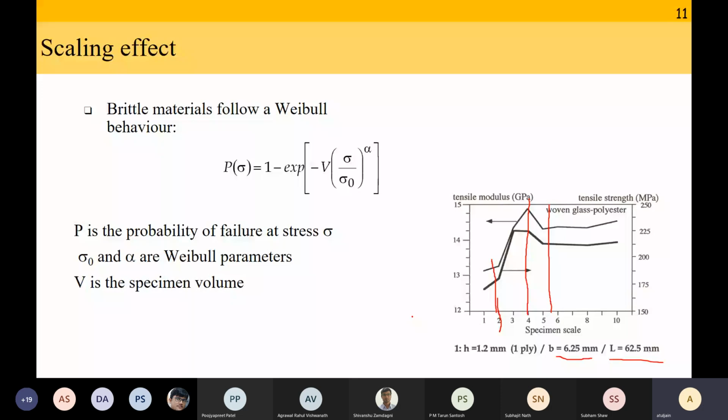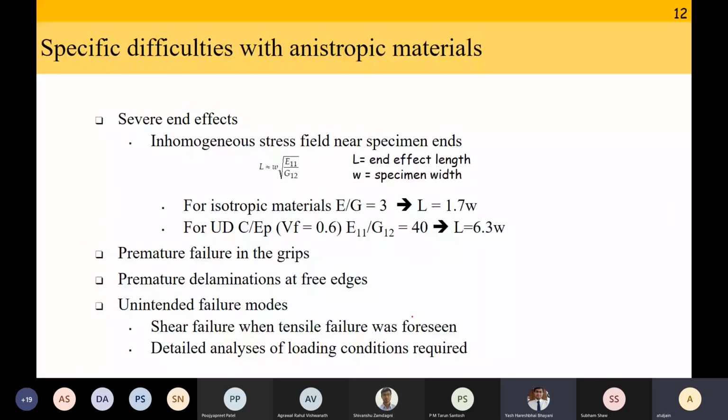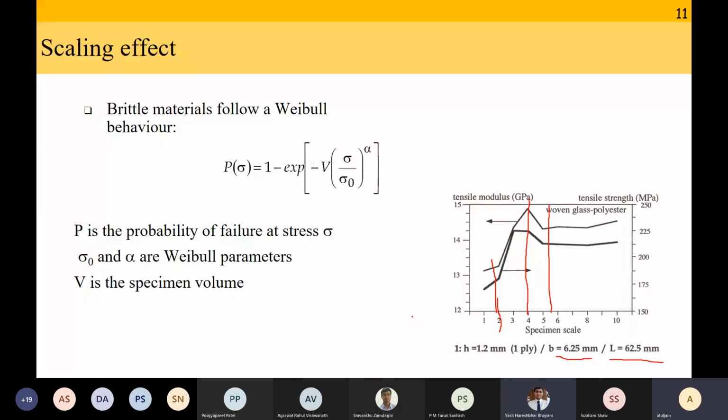Okay. Sir, how do we define this scale? Can you repeat that? How do we define the scale? The numbers on the x-axis is the ratio of the length to the breadth. So I have a specimen which is something like this. Thickness will be something like this. So what is the length by breadth? You don't want it to be very thin and long.